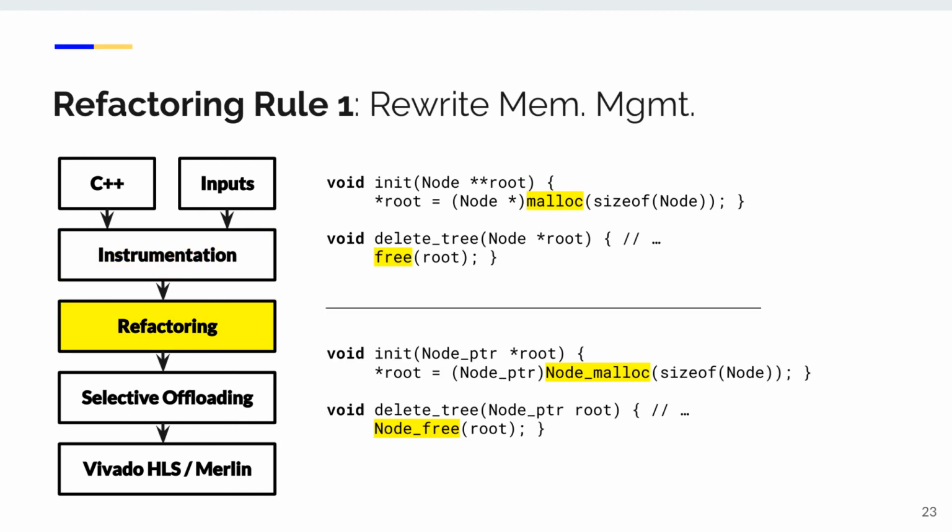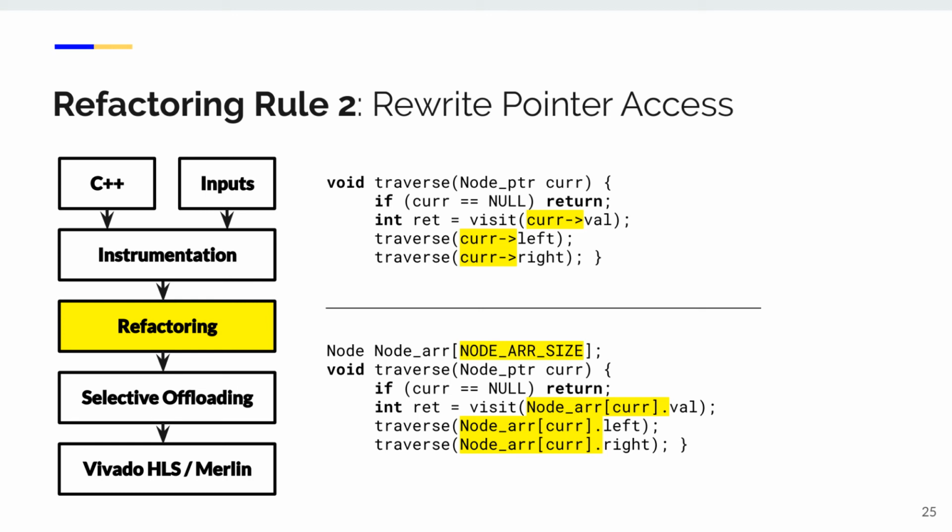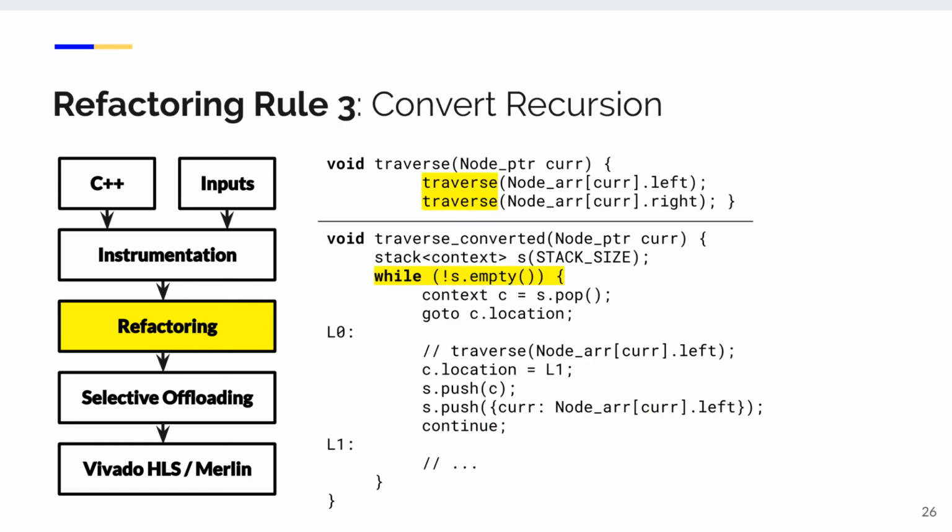To rewrite the dynamic memory management, we pre-allocate an array with the monitored size. We replace the malloc and the free with our implemented node malloc and node free, which return the index of an array, and we replace the type of return pointers with the offset of elements in the array. These type changes are propagated to the entire program. Then we change the pointer accesses to array accesses using the offset value. Finally, we transform recursions into iterations based on the stack.